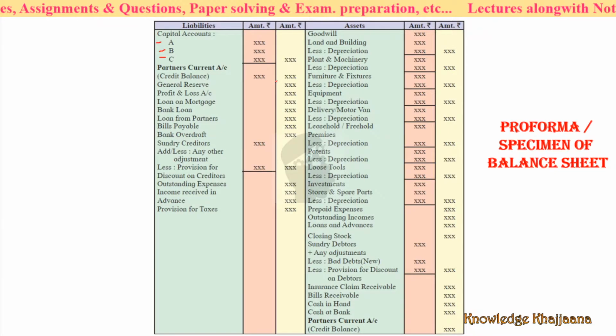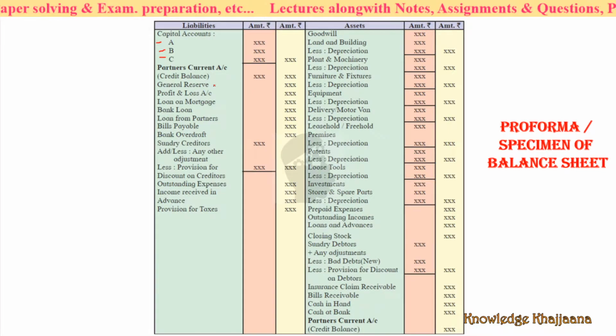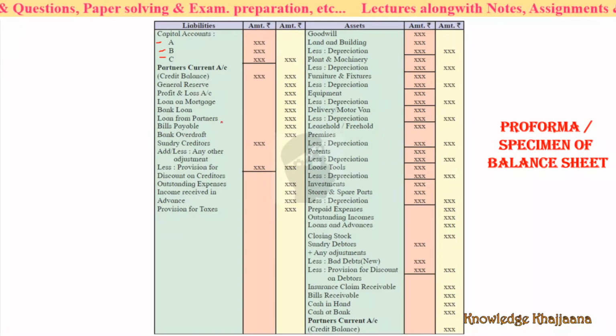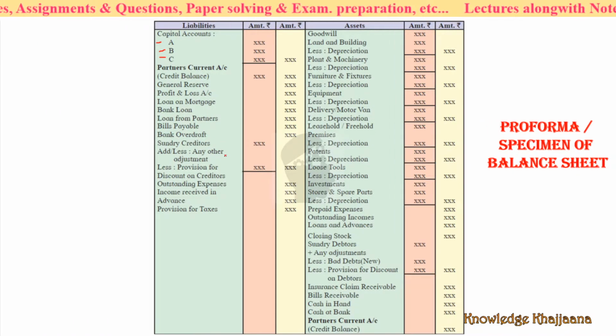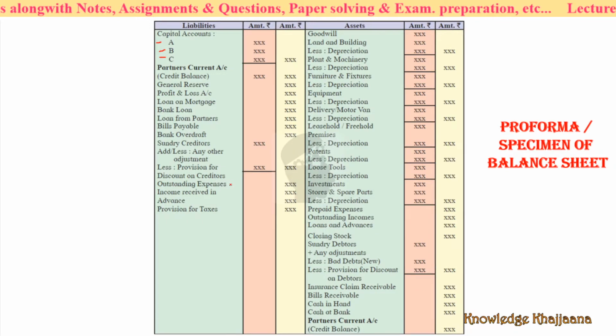Then the profit, general reserve, profit and loss account, loan on mortgage, bank loan, loan from partners, bills payable, bank overdraft, sundry creditors, add or less any other adjustment of the creditors, less provision for discount on creditors, outstanding expenses, income received in advance, and provision for taxes.